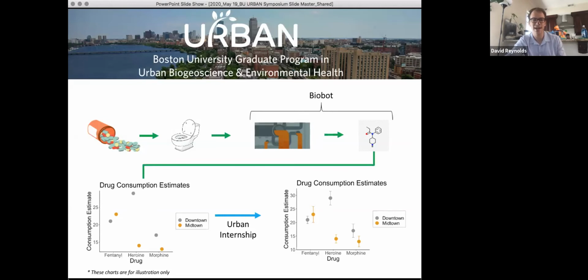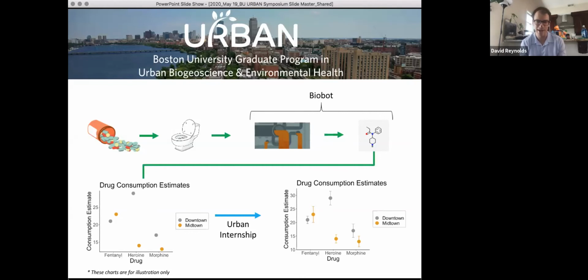From this data, Biobot can do some interesting things like estimate drug consumption for different parts of a city and for different drugs. The charts on the bottom are for illustration only. They don't represent any particular city, but they show that for two different parts of a city, Biobot can estimate consumption of drugs like fentanyl, heroin, and morphine.